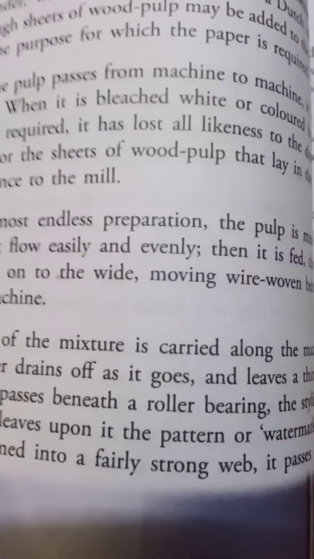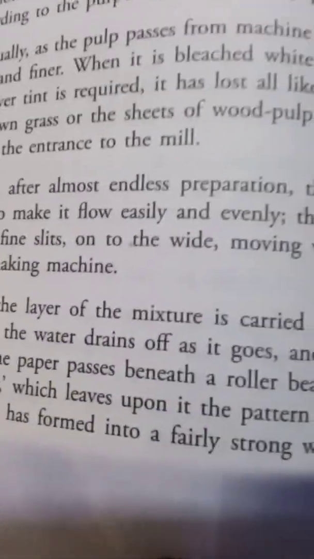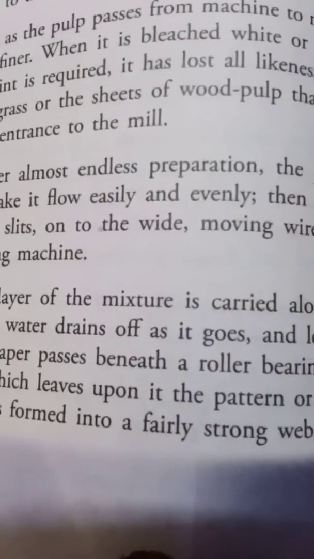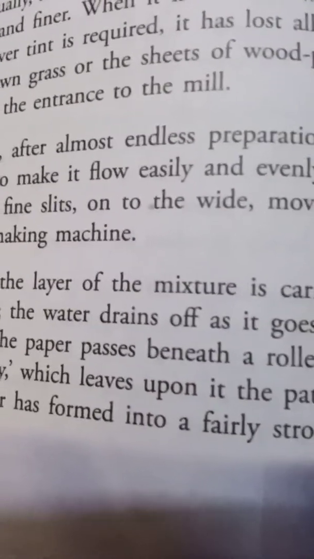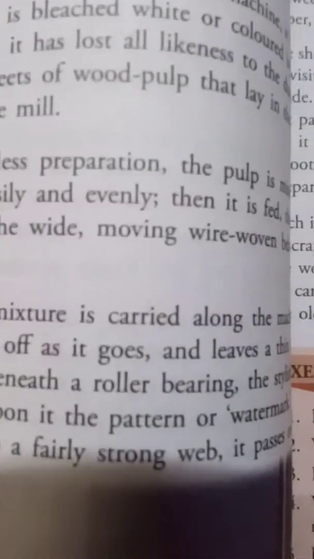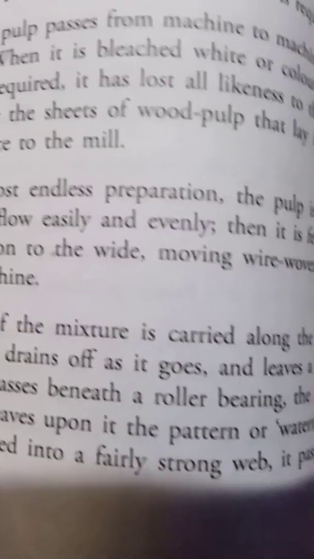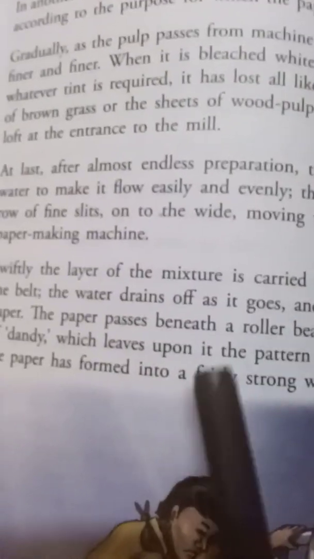Now, at last, after almost endless preparation, the pulp is mixed with water to make it flow easily and evenly. Then it is fed through a row of fine slits onto the wide moving wire-woven belt of the paper making machine. Swiftly the layer of the mixture is carried along by the belt. Water drains off as it goes and leaves a thin film of paper.